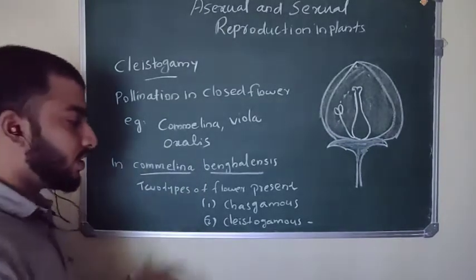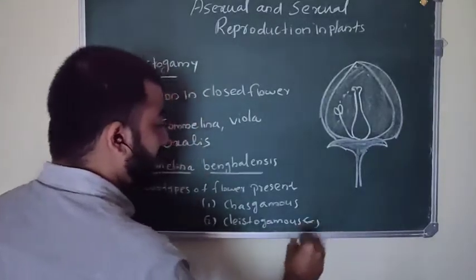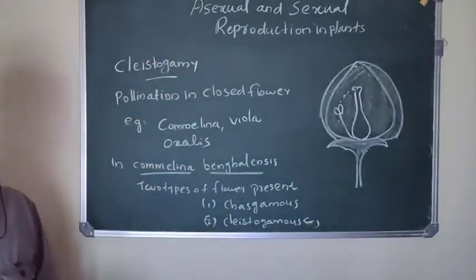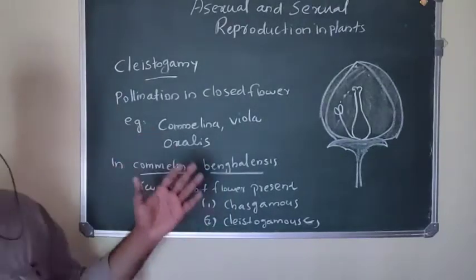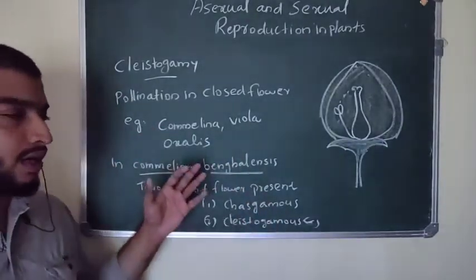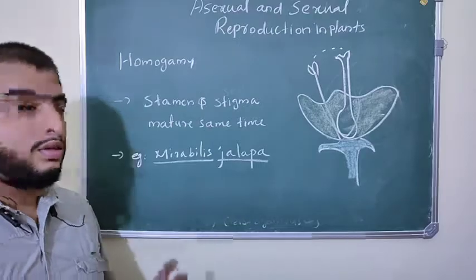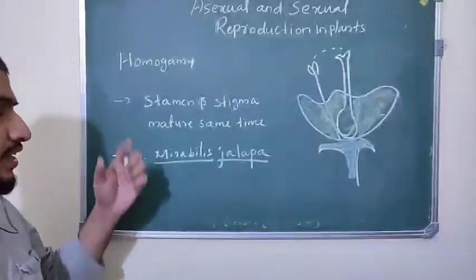So these cleistogamous flowers are present under the soil in Camelina bengalensis. So this is a mechanism for self-pollination, cleistogamy. Then the second mechanism which favors self-pollination, that is homogamy.